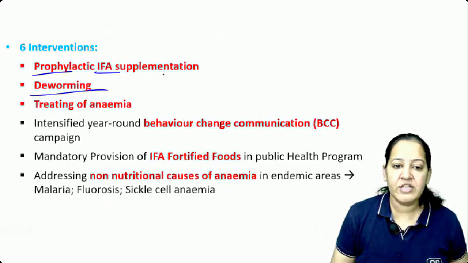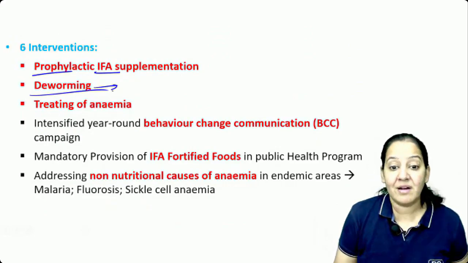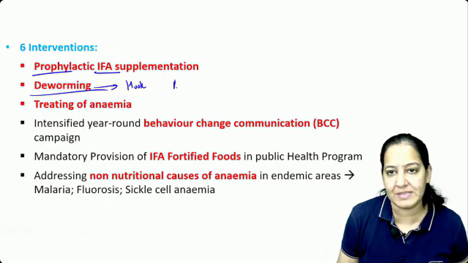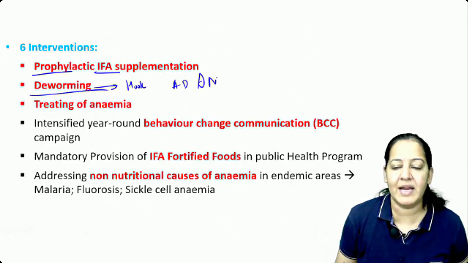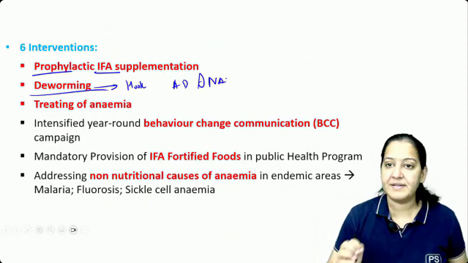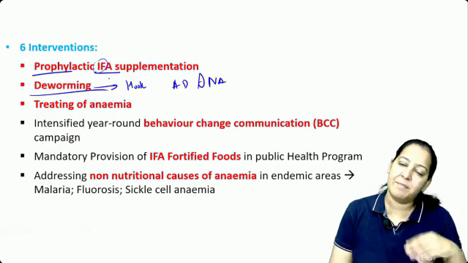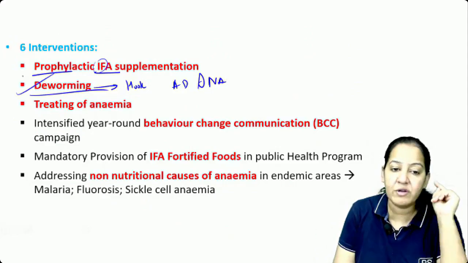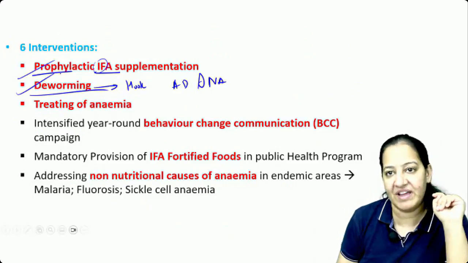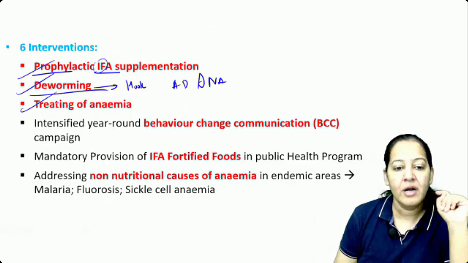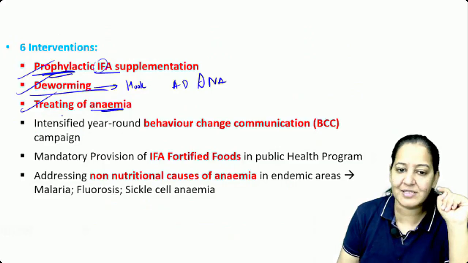We will do the deworming. What do you mean by deworming? There are certain parasites. Have you heard the name of some parasites? These are known as hookworms, Ancylostoma duodenale and Necator americanus. They drink blood in the intestine, and because of that anemia occurs. So you keep on giving iron, but the patient is still anemic. So you have to do deworming also. Especially in children, worms are very common. They drink blood, and that's why the child is anemic. That is treatment of anemia. This is prophylaxis. If the person is already anemic, treat it.